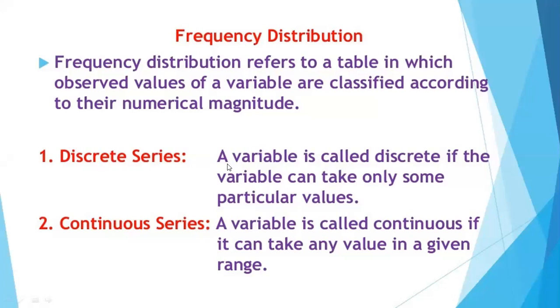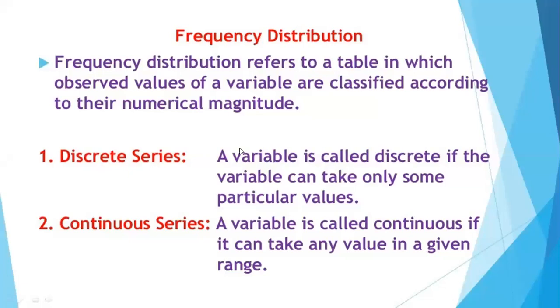And tell me please, if in a series you find that the upper limit of the previous class interval is the lower limit of the next class interval, what will be the name of this type of series? The upper limit of the one class interval is the lower limit of the other class interval. Same, 0 to 10, 10 to 20, 20 to 30. That will be known as exclusive series. Very good. That is the exclusive series. Well done, students.